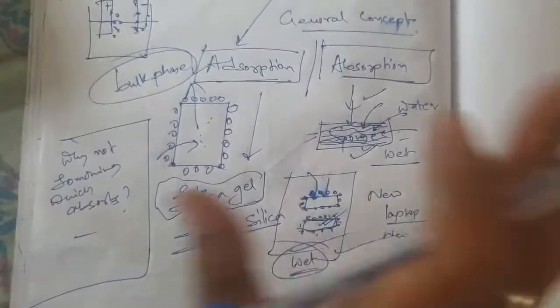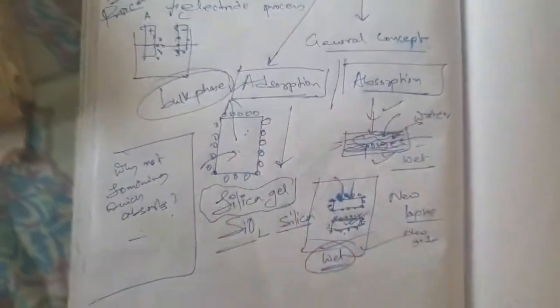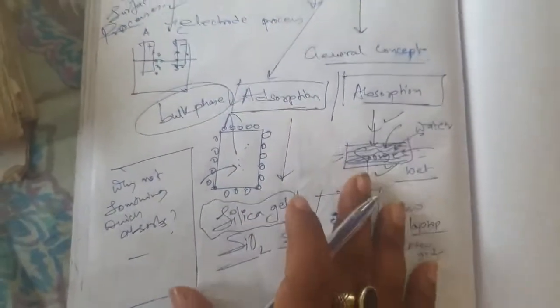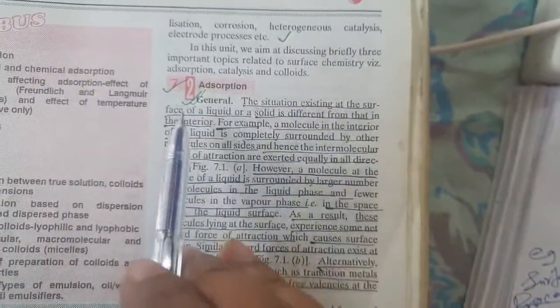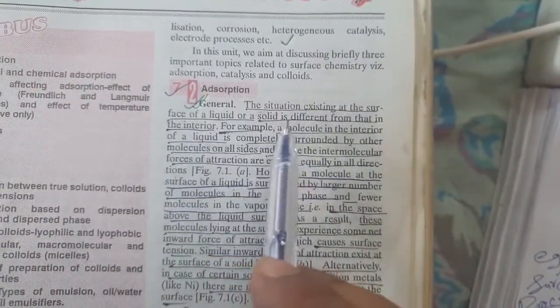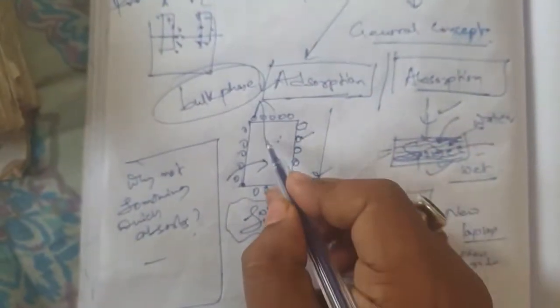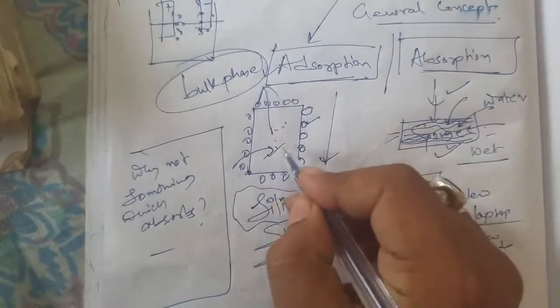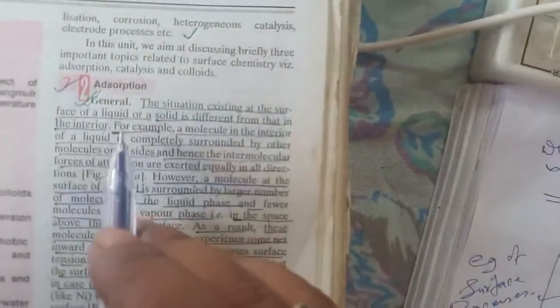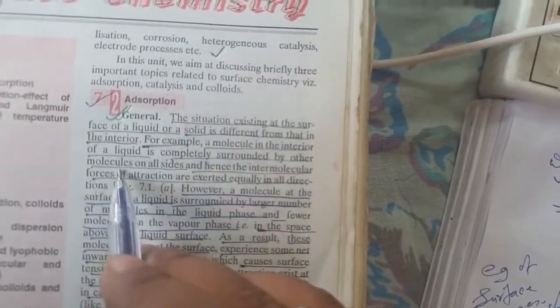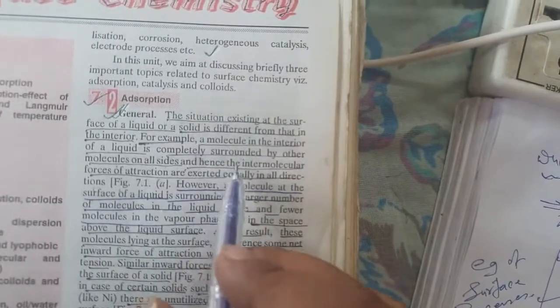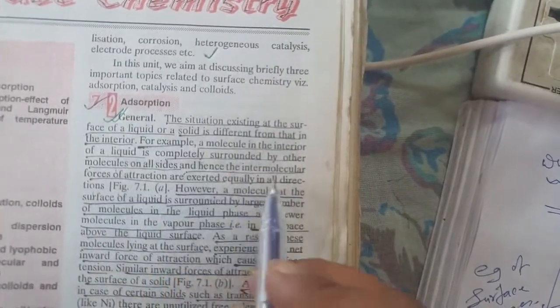Now to understand this chapter, a little bit of thorough reading is also required. I'll read something with you and then we will also explain. See, look here. The situation existing at the surface of a liquid or a solid is different from that in the interior. The surface is different from the interior. The interior is known as the bulk phase. For example, a molecule in the interior of a liquid is completely surrounded by other molecules on all sides, and hence the intermolecular forces of attraction are exerted equally in all directions.